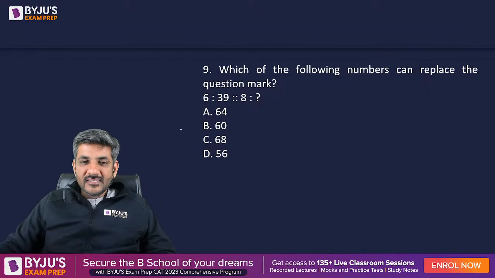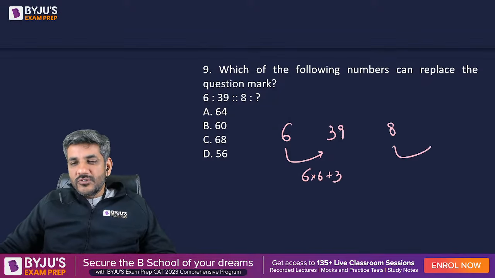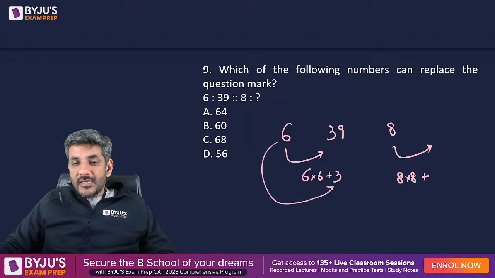Yes, that's the right answer. Because when I talk about 6 and 39, of course, it is 6 into 6 plus 3. So with 8 also it should be something like that. That is 8 into 8 plus 3. Now either it should be 3 or 3 can also be written as half of 6.